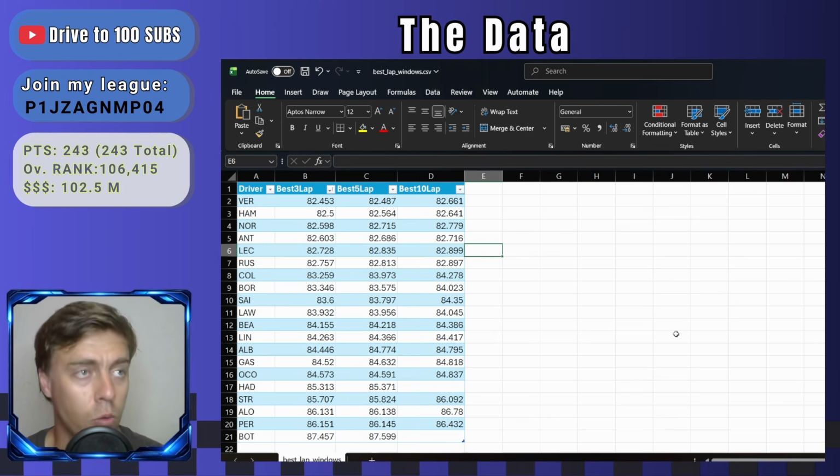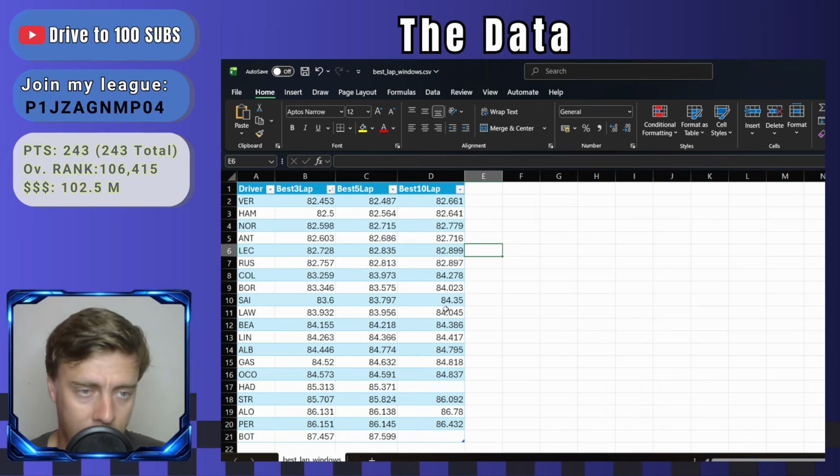So it seems like Russell is managing his pace. He's not pushing unnecessarily. He's not trying to win the race by 10, 15 or 20 seconds. He doesn't need to. It's risky. You don't want to push the engine right now. So Russell is probably even further ahead than the data is showing us right now. So just very interesting here.